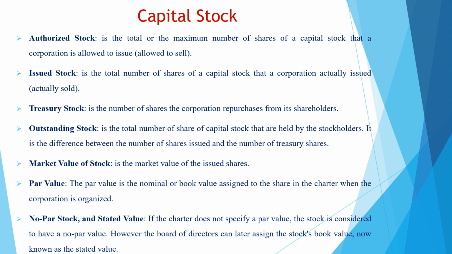Now let's explain the difference between market value, par value, no par, and stated value of a stock. Let's start with the par value. Par value or nominal value or book value is the original price of the stock. It is the original price, meaning the sales price of the stock, the sales price stated by the corporation. This is the par value.